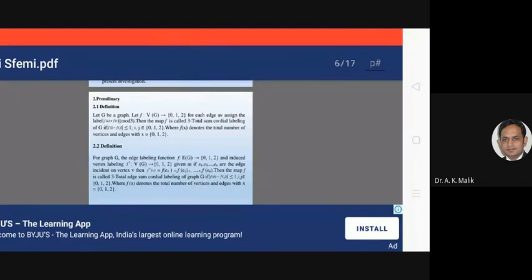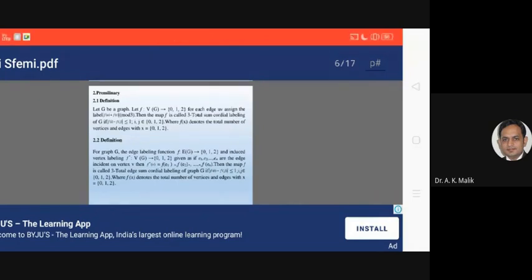Then the map f is called a 3-total HSM cordial labeling of graph G if |f(i) - f(j)| is less than or equal to 1 for i, j belonging to {0, 1, 2}, where f(x) denotes the total number of vertices and edges with x equal to 0, 1, 2.